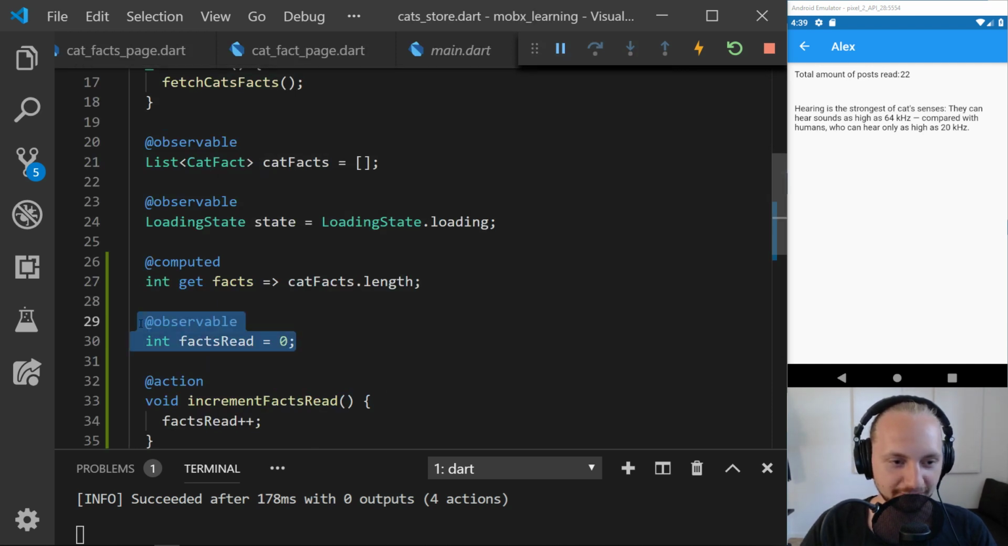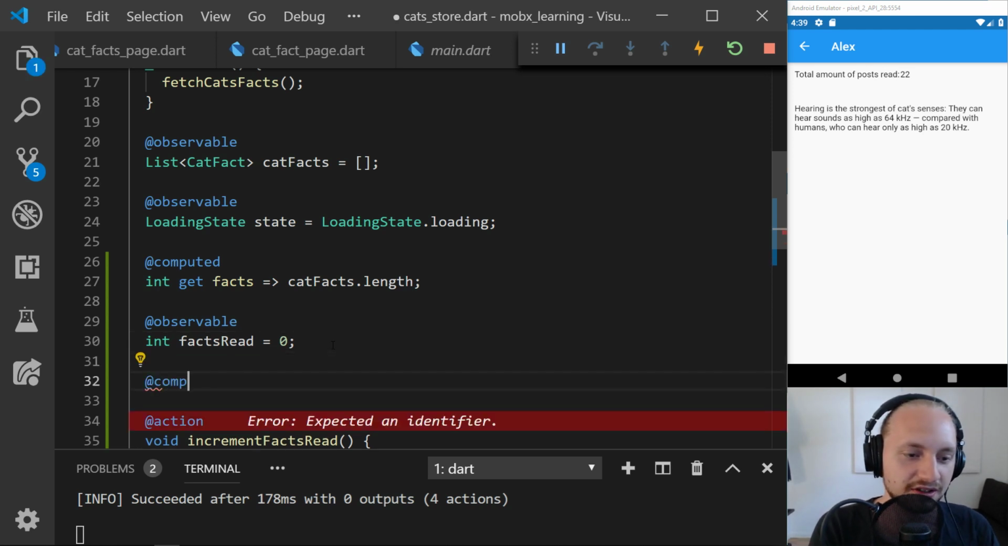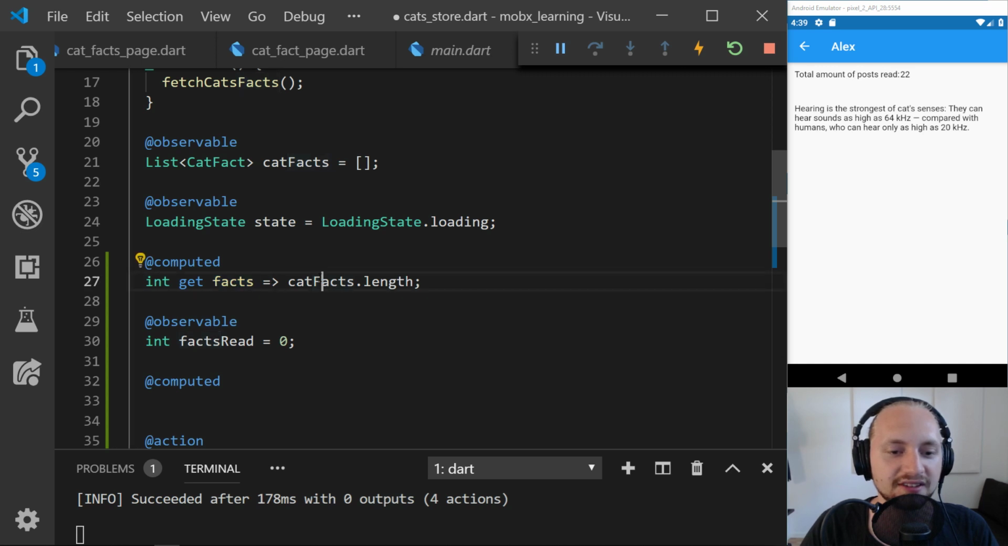So we have this facts read, and as this is an int, sometimes or most of the times actually, we're actually displaying it in a widget. So let's make a computed. And for those who have missed me, creating a computed is pretty much just referencing or making a getter for another value, and it makes sure that the widgets are updated.